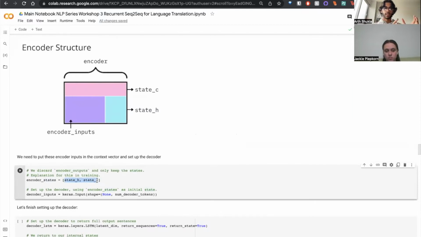The information held in state H and state C, as we talked about before, is information about what the LSTM is remembering, forgetting, etc. All of this information can be packed into our context vector, and it turns out that this is enough for our decoder to be able to start building the French sentence.